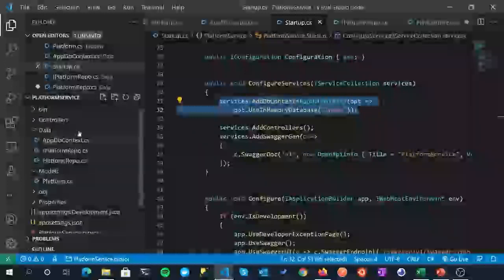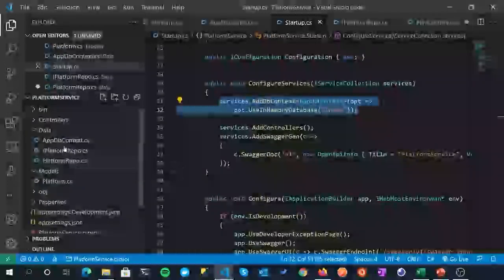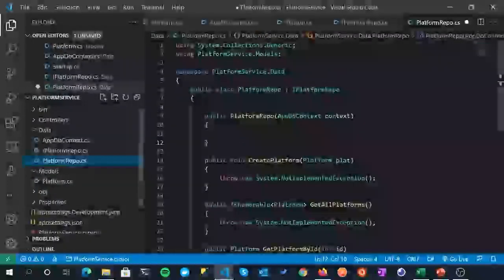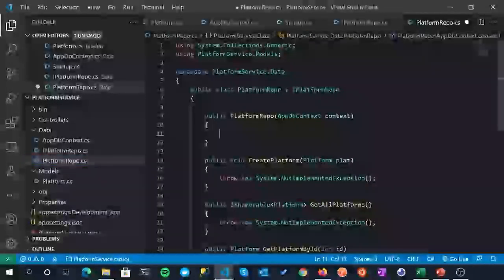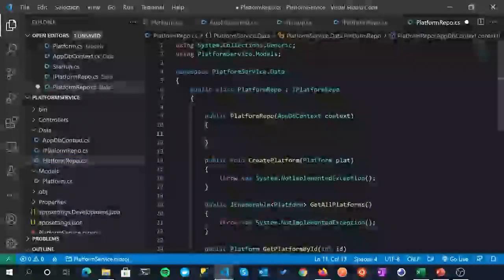Okay, so I'm not going to go too much more about that. I would expect you to be somewhat familiar with dependency injection, so I'm not going to explain it further than that. But we'll use it so much throughout the rest of this course that it will definitely become second nature to you.